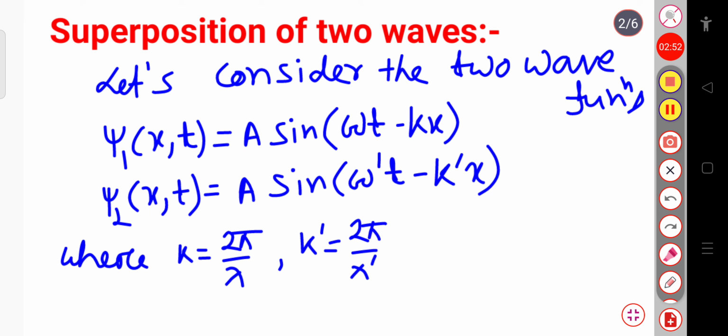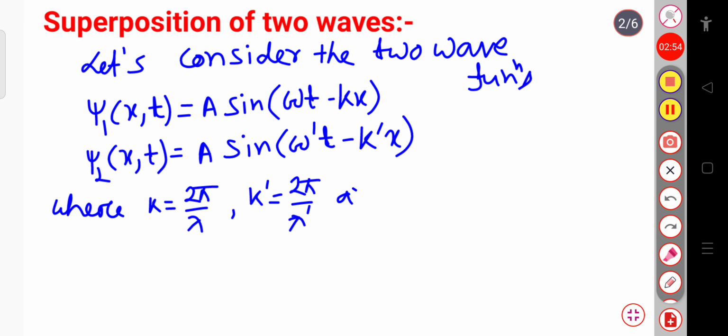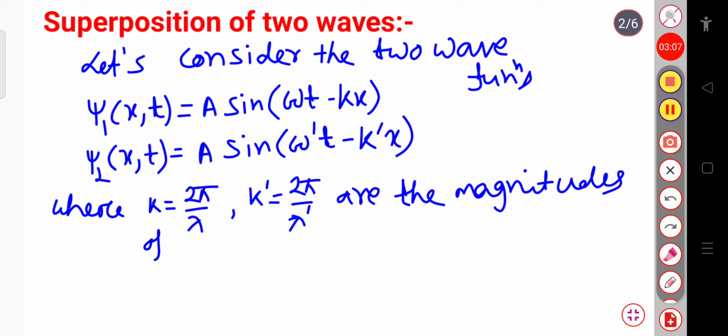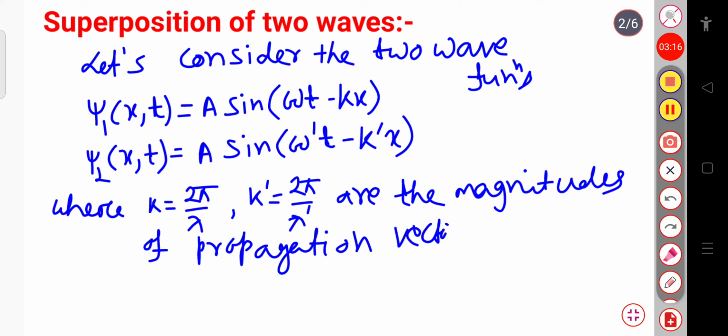These are the magnitudes of the propagation vectors k and k prime.